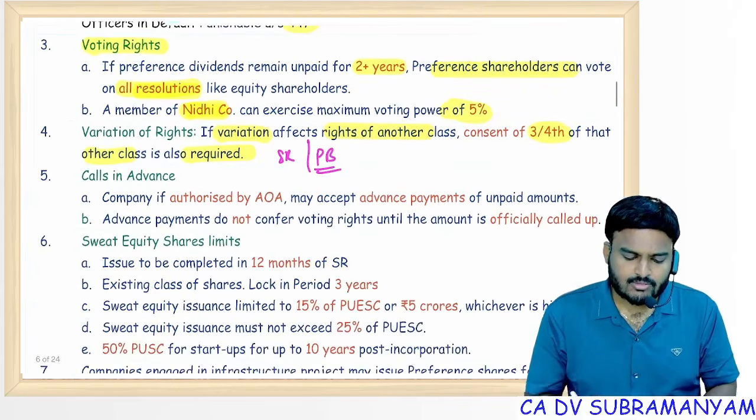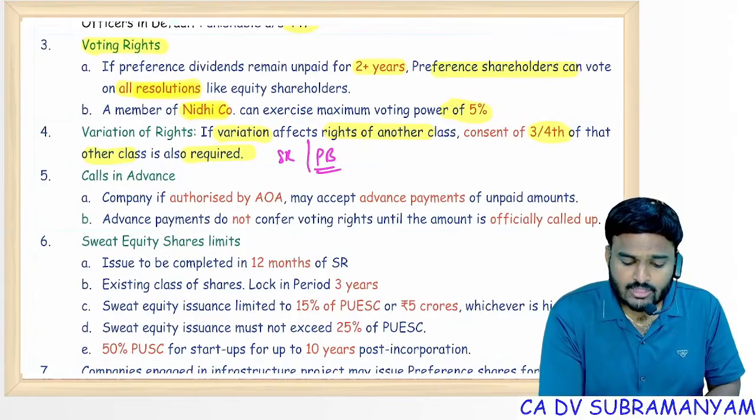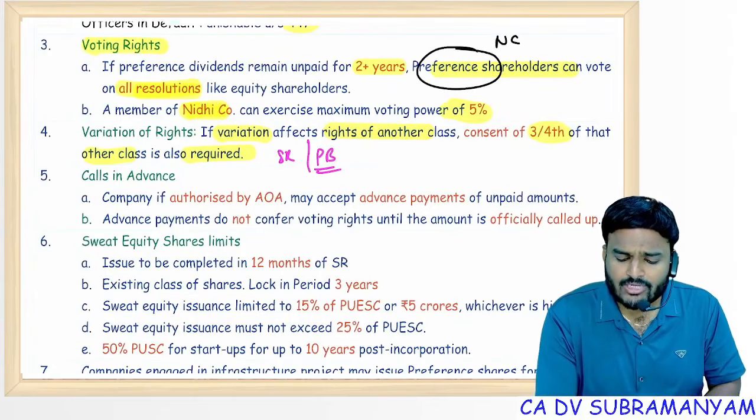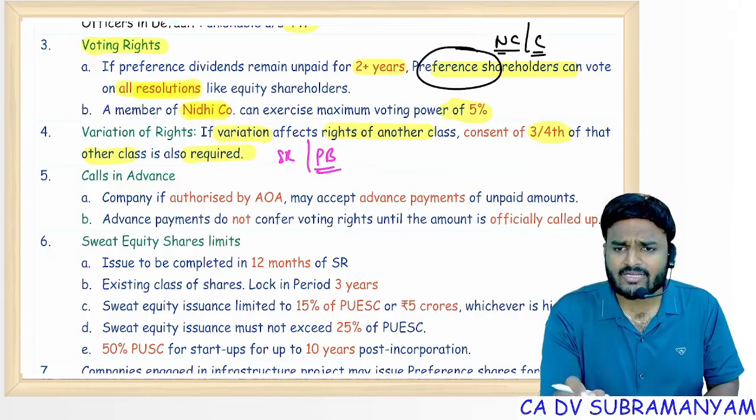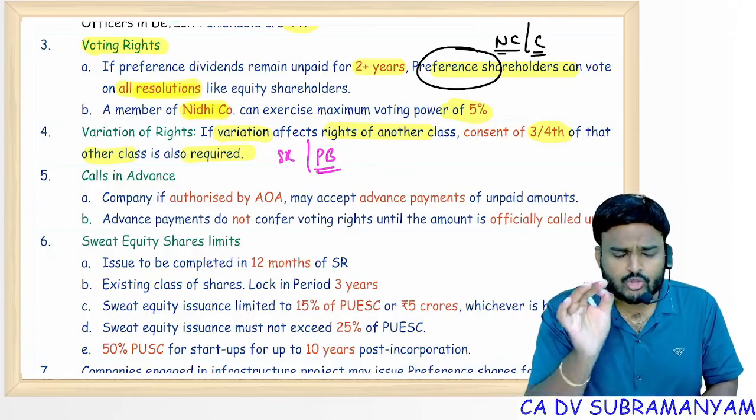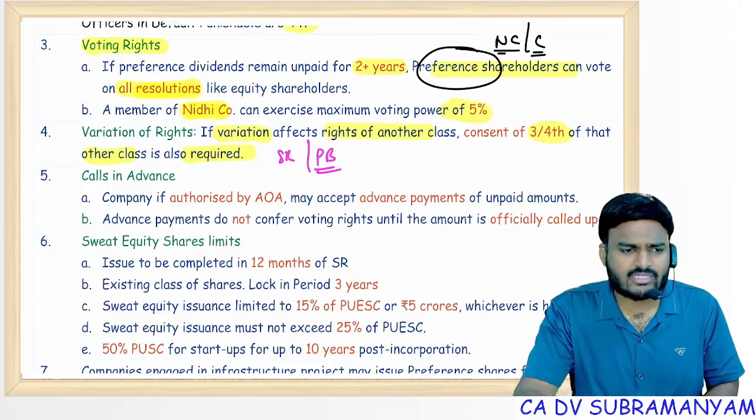Next one, suppose students had a doubt: Sir, what if these shares are non-cumulative? Cumulative or non-cumulative is not a matter. If for 2 years preference shareholders are not getting dividends, they get voting rights.